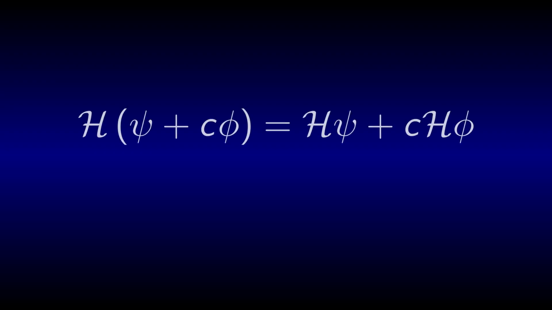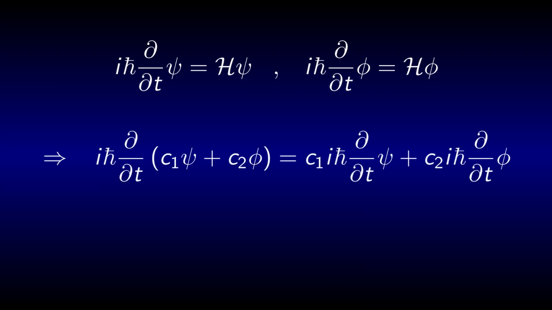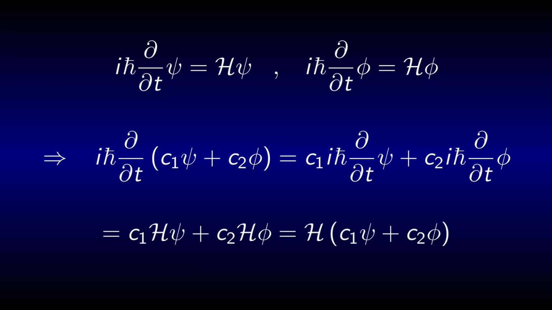In my first video on quantum mechanics, I said that any solution to the Schrödinger equation is a valid physical state of the system. I also mentioned that the Hamiltonian is required to be linear. This has a very important consequence. If you know any solution psi and any other solution phi, then their weighted sum is still a solution. We say that C1 psi plus C2 phi is a superposition of psi and phi.